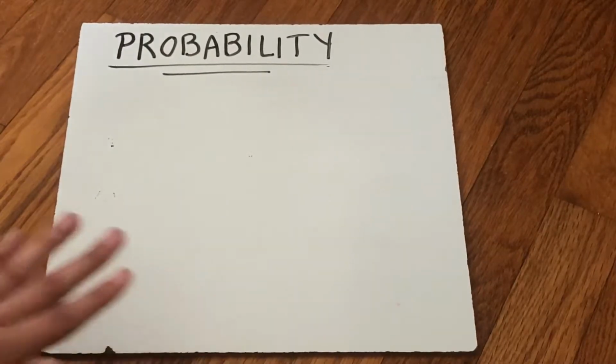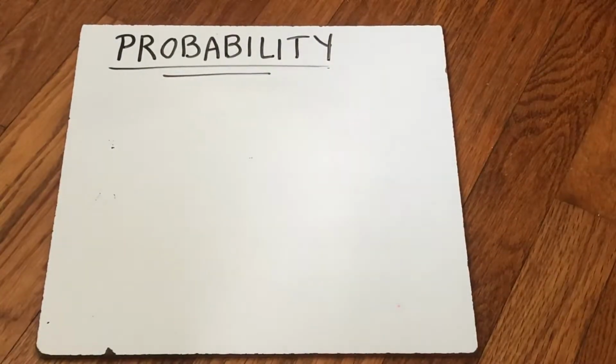All right, guys, let's talk about probability. So probability in math is when we figure out how likely something is to happen. It could be very likely to happen, or it could be not very likely, almost impossible. So I want to talk about some of those words I just said and really define them for you, because there's some vocabulary we use to talk about probability.